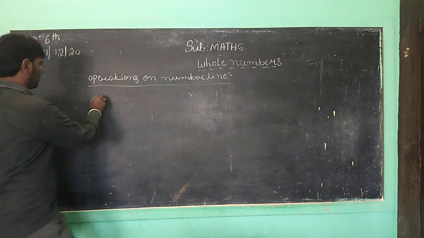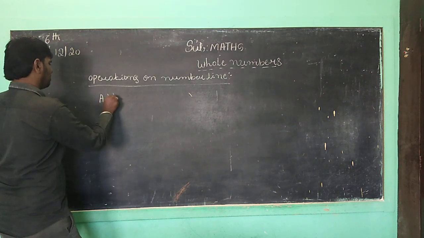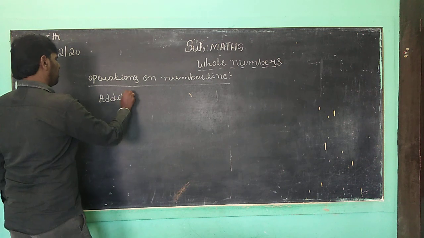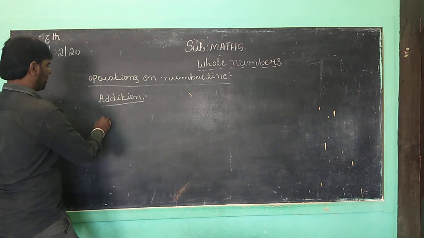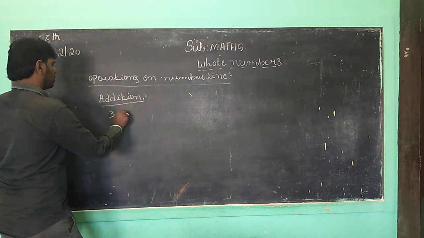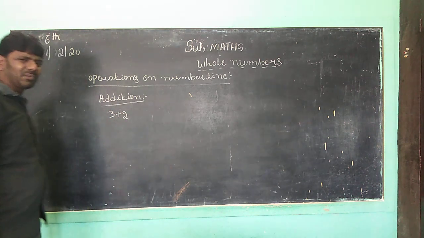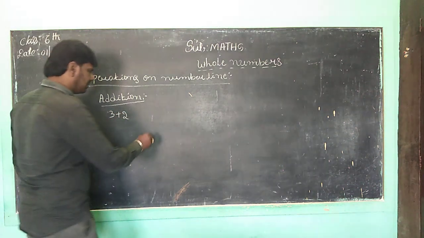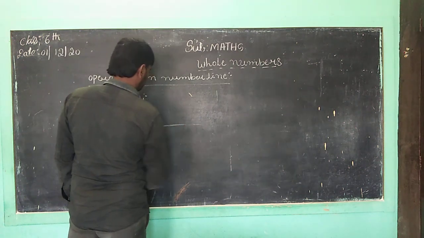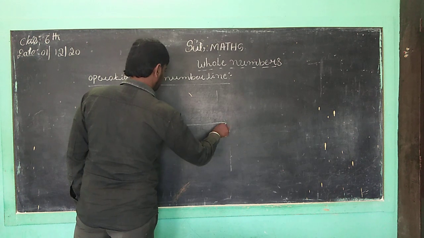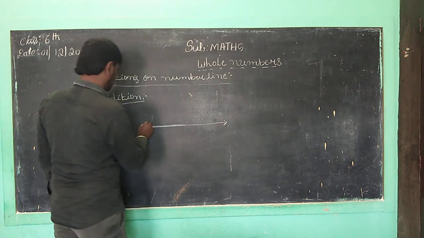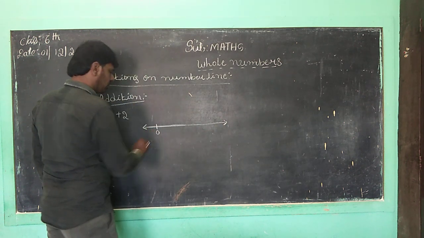See, children. First one is addition. Suppose you want to take 3 plus 2. Correct, children? How can we represent it on the number line? Now we take a number line. This is the horizon 0.